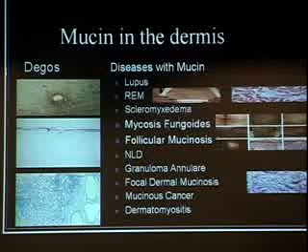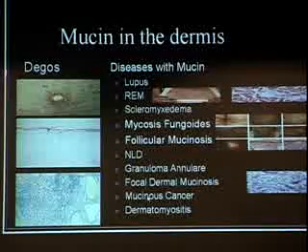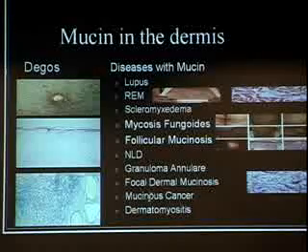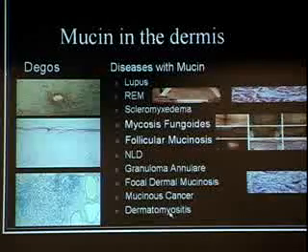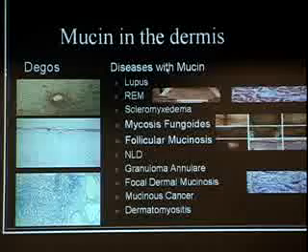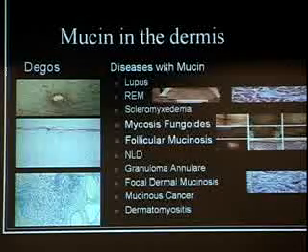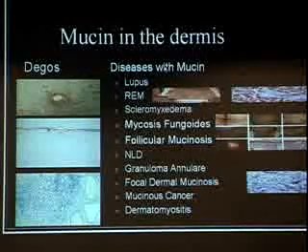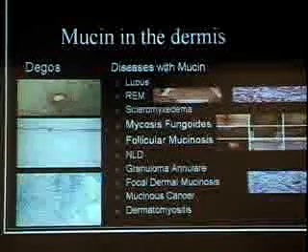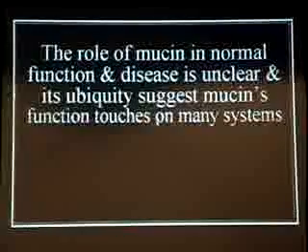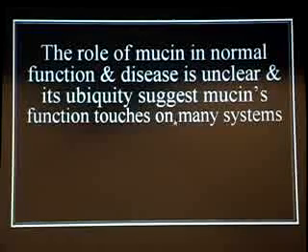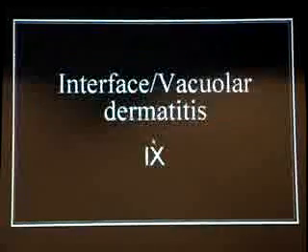Where does that come from? I don't know. And a bunch of other diseases. Certain kinds of cancers can have mucin in them too, and dermatomyositis too. How it is that we hook up a disease which we understand to be a vasculopathy or some kind of a vascular disease with the presence of mucin, mystifying. Maybe mucin is really important. Again, I don't have any theories to back that up.